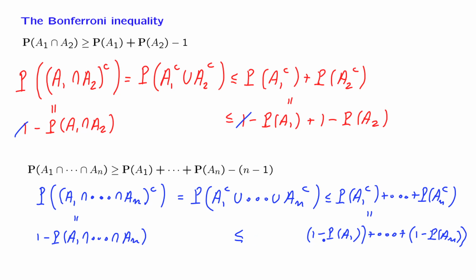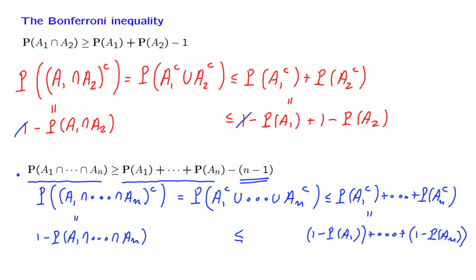We collect those ones that we have here. There's n of them and 1 here. So we're left with n minus 1 terms that are equal to 1. And this gives rise to this term. We have all the probabilities of the various events that appear with the same sign. This gives rise to this term. And finally, this term here will correspond to that term. Namely, if we start with this inequality and just rearrange a few terms, we obtain this inequality up here.